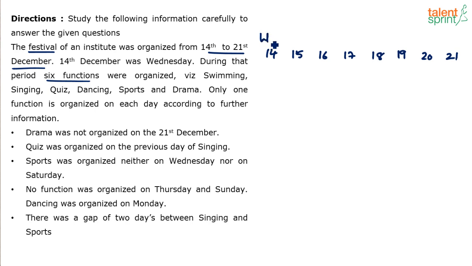And also put the days of the week there: Wednesday, Thursday. See, he said 14th December was a Wednesday, so it's obvious that it will follow the sequence after that: Friday, Saturday, Sunday, Monday, Tuesday, and Wednesday, right? So 2 Wednesdays in this span here, and one of each of the remaining days. Now look at the points.